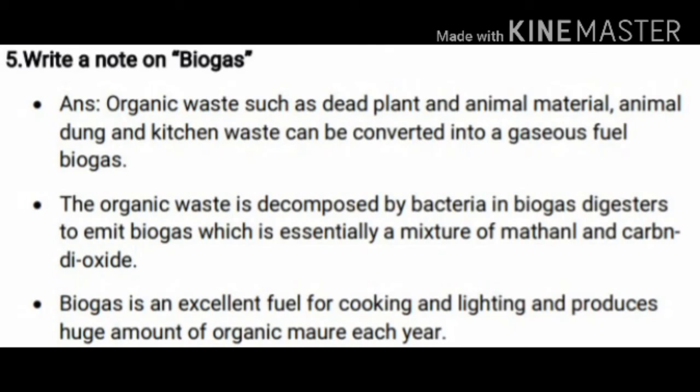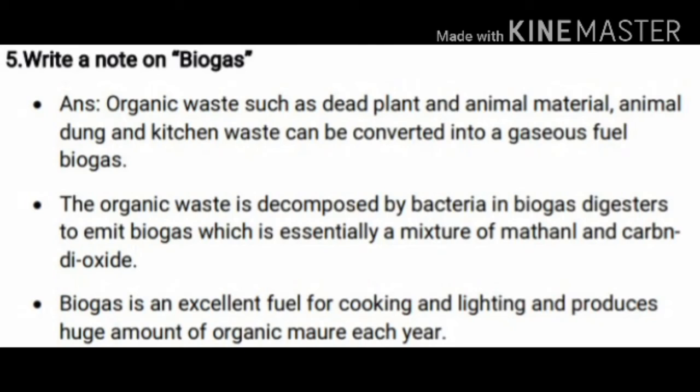Children, once again I will repeat, just listen. First, write a note on biogas. What is meant by biogas? Organic waste such as dead plants and animal materials, animal dung and kitchen waste can be converted into a gaseous fuel, and that gaseous fuel is called biogas. Clear, children?